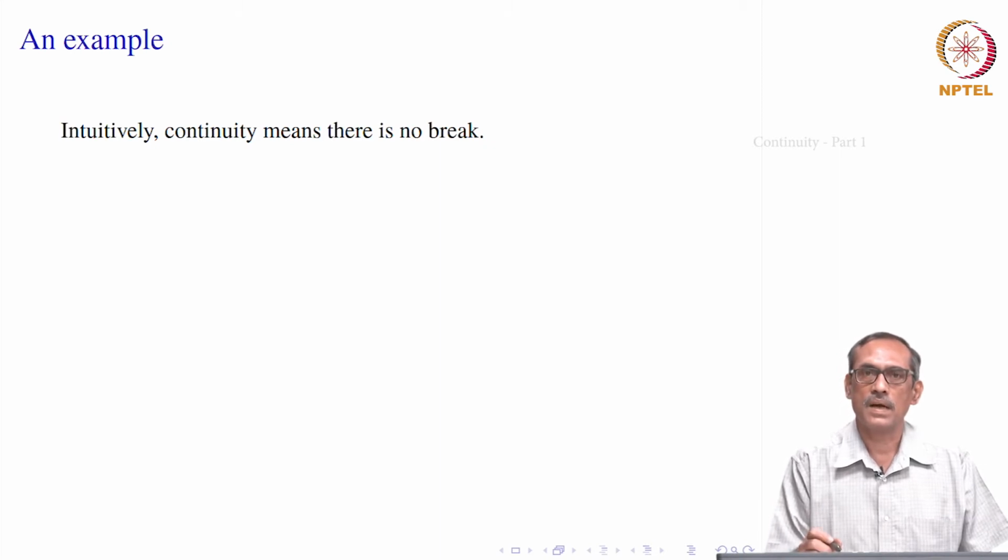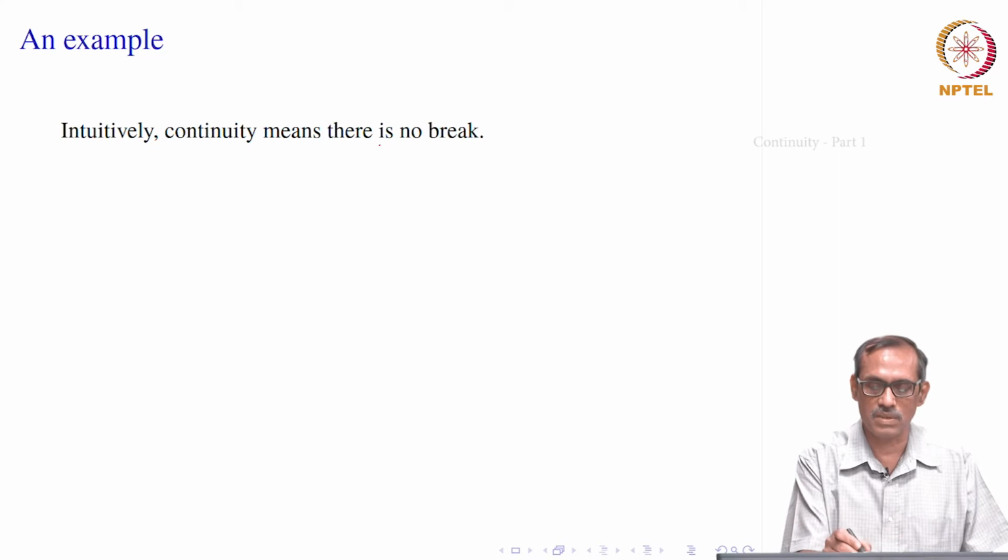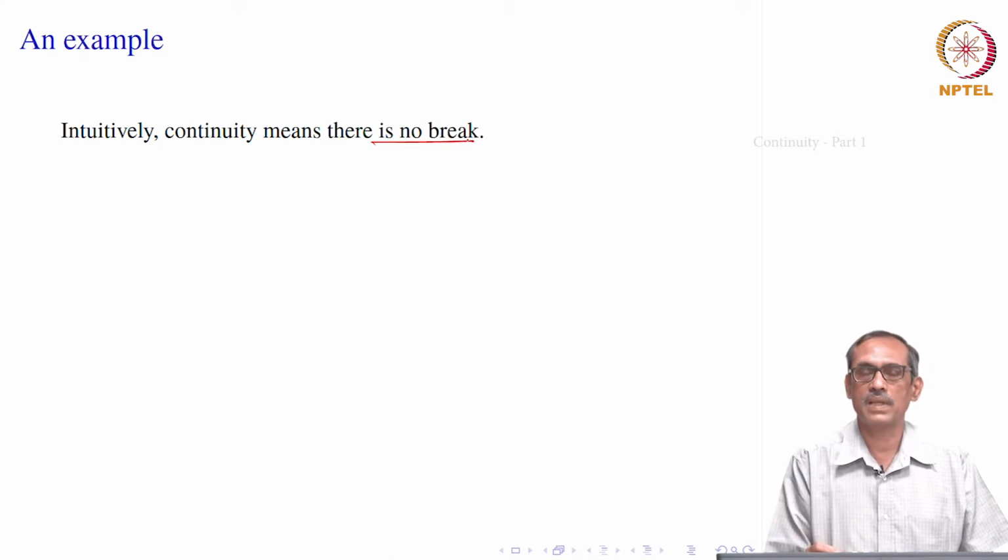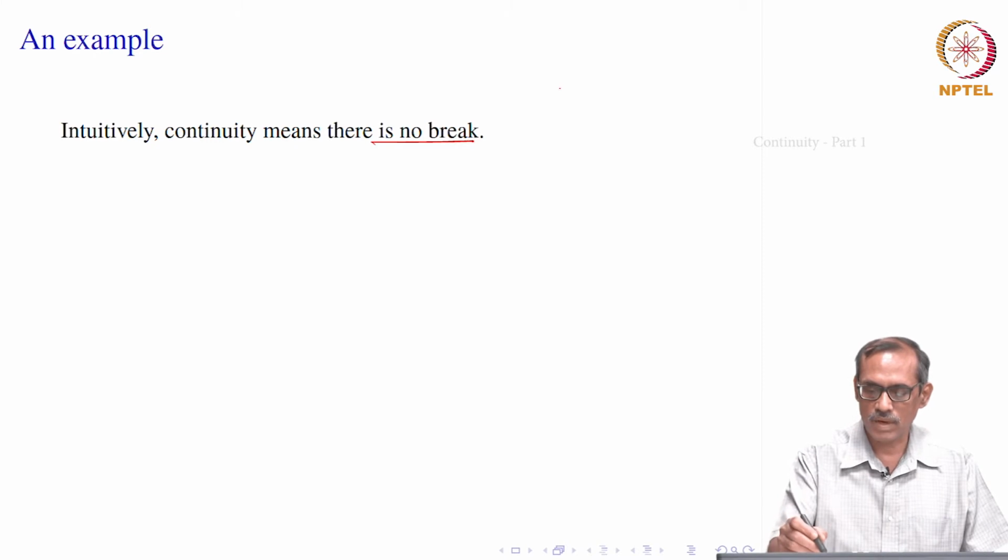However, the negative concept of it, that it is not continuous at a point, is meaningful, and that is what continuity means. There is no break. So, you would say that a function is continuous if it is not having a break at that point. What is the meaning of not having a break? Look at the graph of a function. It grows, and at this point there is a break.